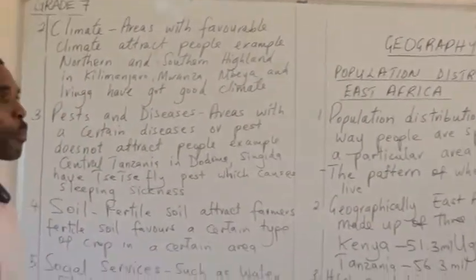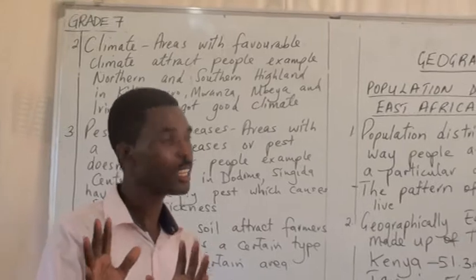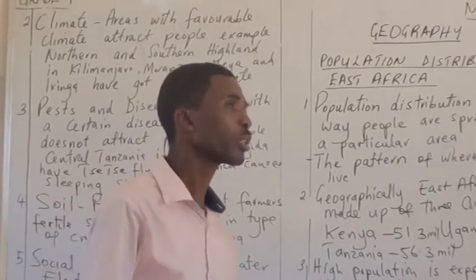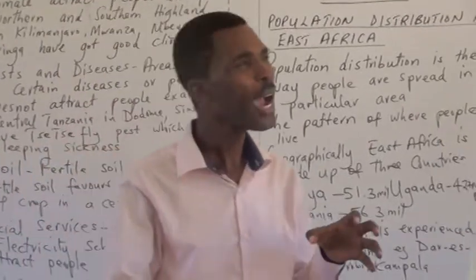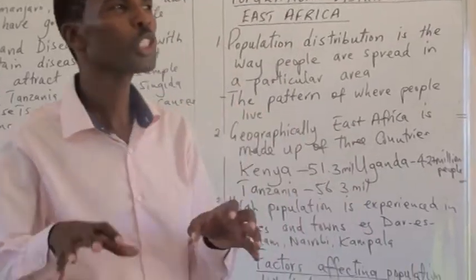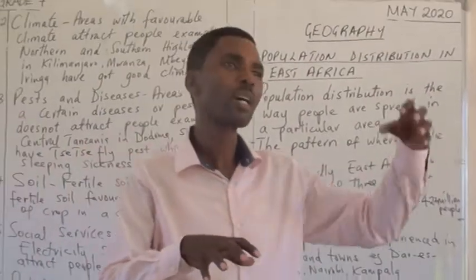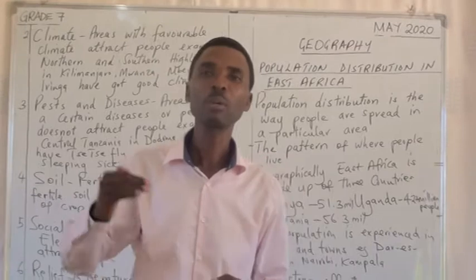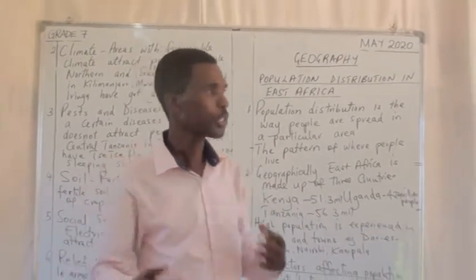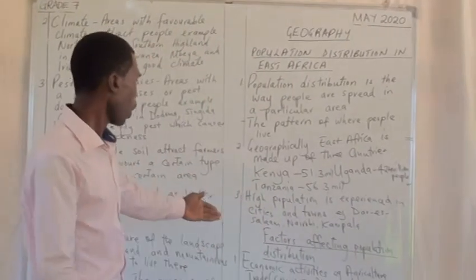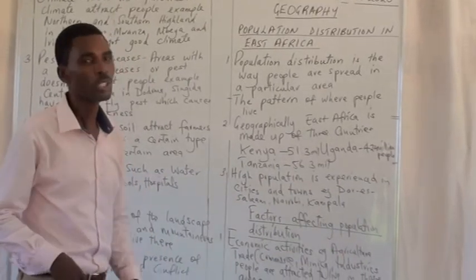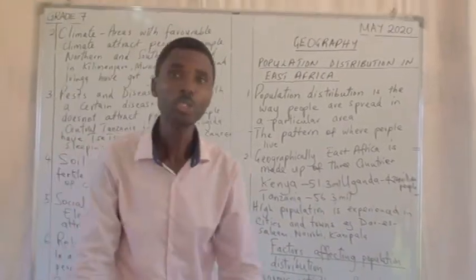Therefore, these are the factors affecting population distribution. The population distribution we're talking about is: what are the reasons which cause some of the areas to have high population and some of the areas to have low population. These are the causes, or these are the reasons for the population distribution.